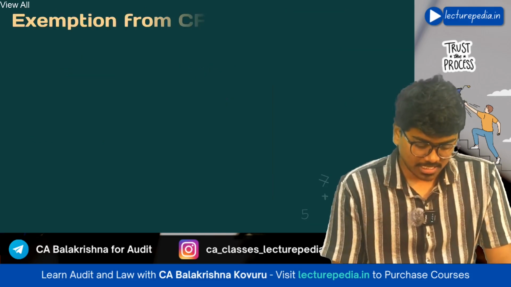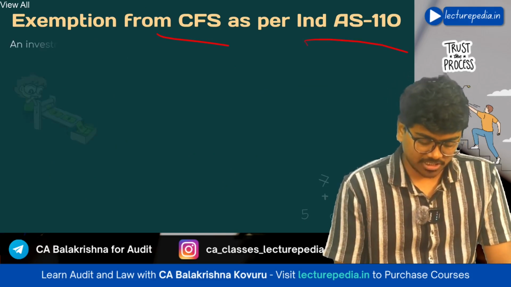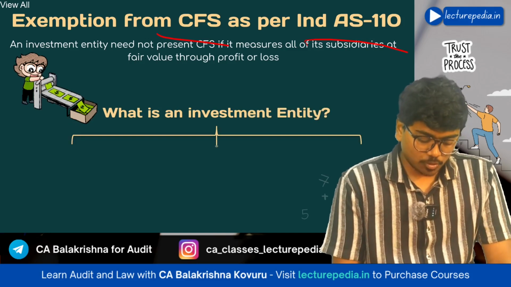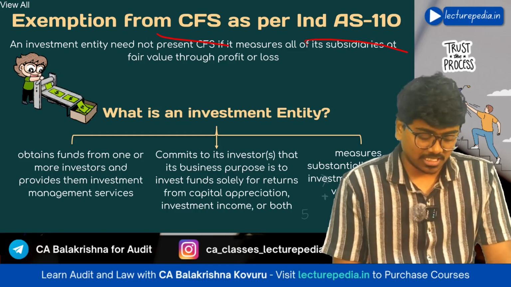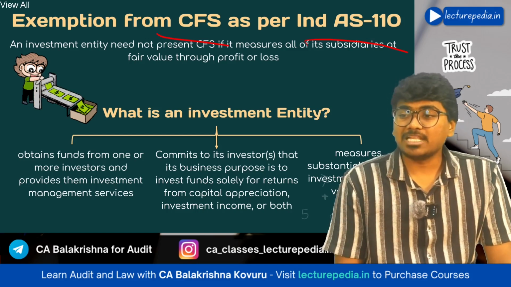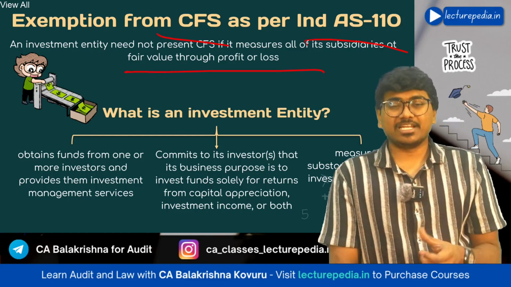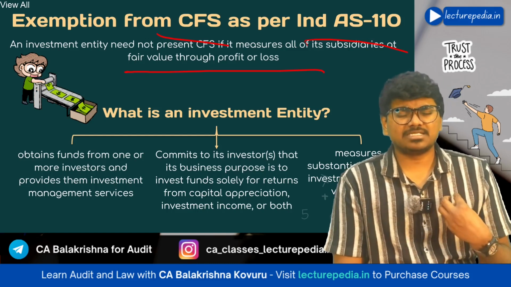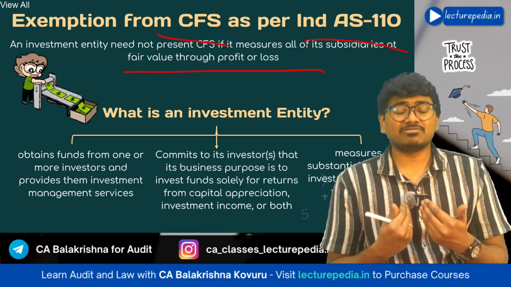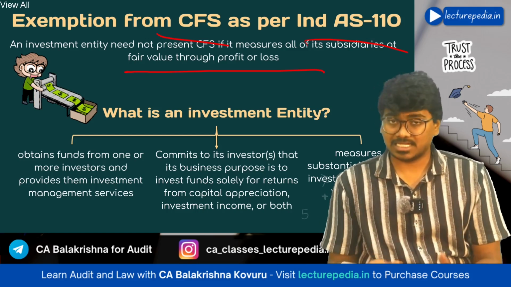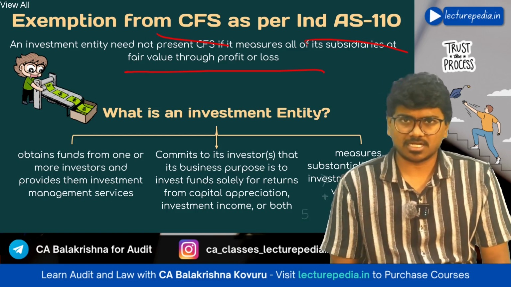Next, exemption from preparation of consolidated financial statements as per Indian Accounting Standard 110. Now, if you are an investment company, then you need not prepare consolidated financial statements provided you value your subsidiaries at fair value through profit and loss. Okay. If you are an investment company, it means your business itself is to purchase and sell various companies. Since your business itself is to purchase and sell various other companies, in that process you might acquire more than 51% of shareholding of some other company.